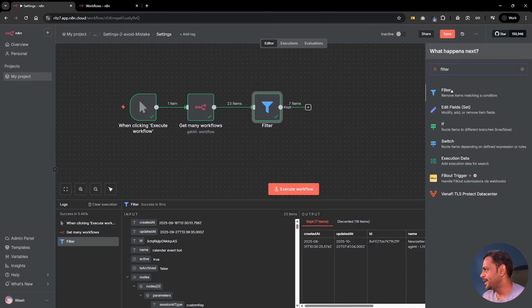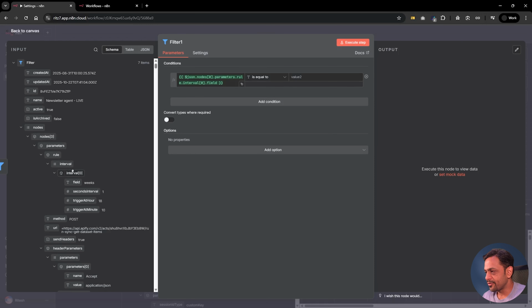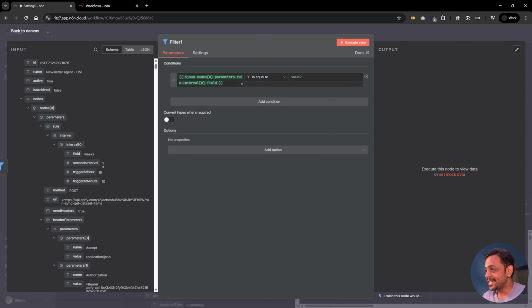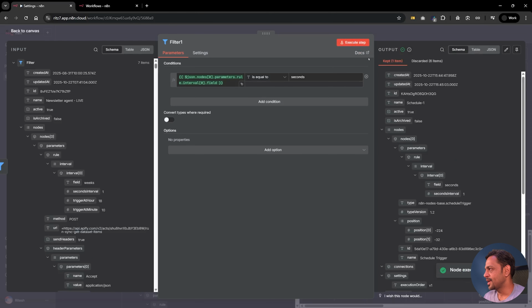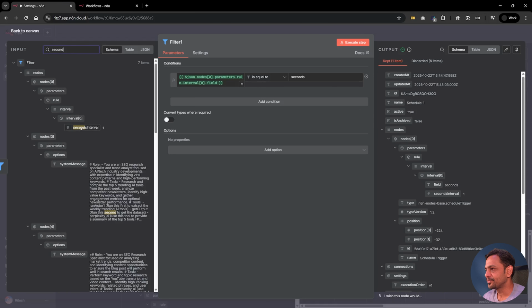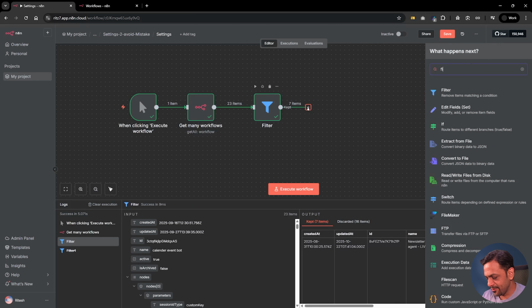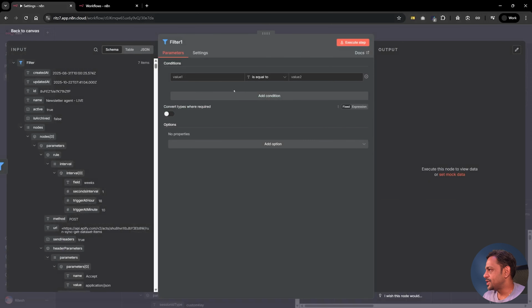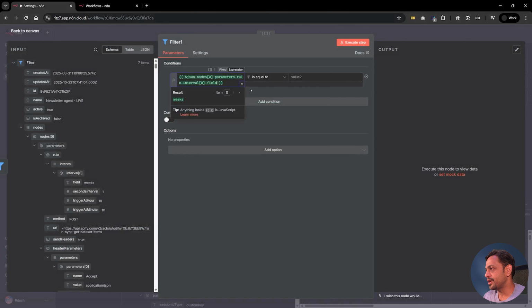So this is the first filter that we're going to use, and the next filter is going to be filter. Out of those 7, this is one of them. And we have seconds interval as 1. This is the one which runs every 1 second. And we are going to check if this is seconds, and we're going to execute this step. And you can see that out of 7, we've got 1 which is in seconds. The field is seconds. I'll show you that. If we go here and search for second, you can see here seconds interval. Now the second filter that we've used is where we check that it is being done for seconds.